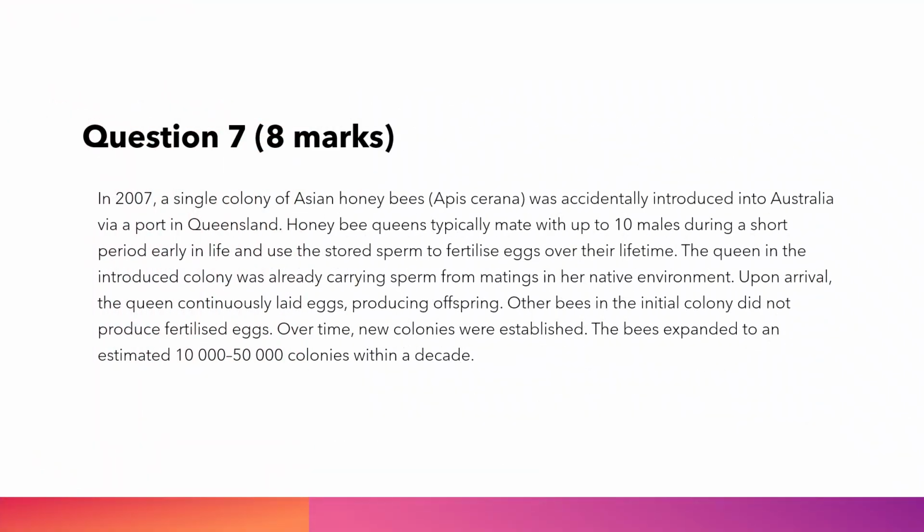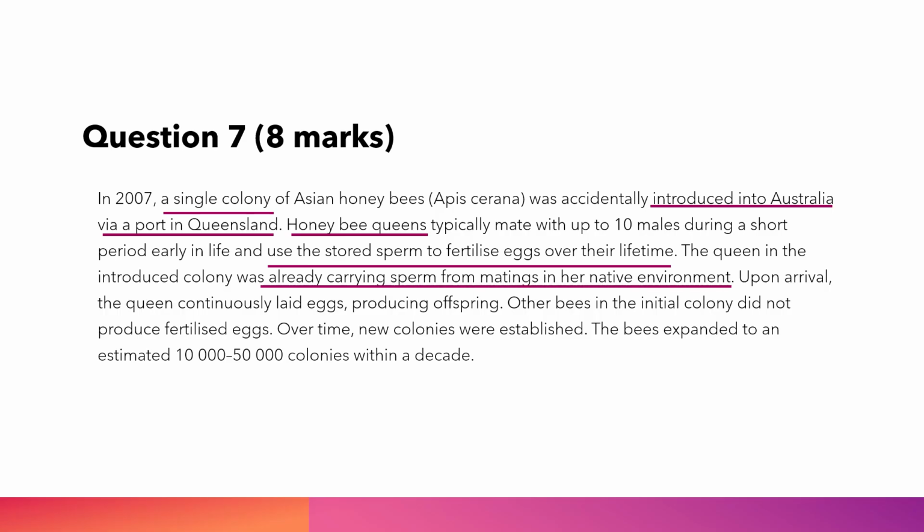In 2007, a single colony of Asian honeybees, Apis cerana, was accidentally introduced into Australia via a port in Queensland. Honeybee queens typically mate with up to 10 males during a short period early in life and use the stored sperm to fertilize eggs over their lifetime. The queen in the introduced colony was already carrying sperm from matings in her native environment.